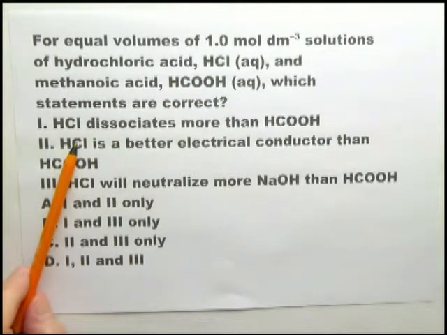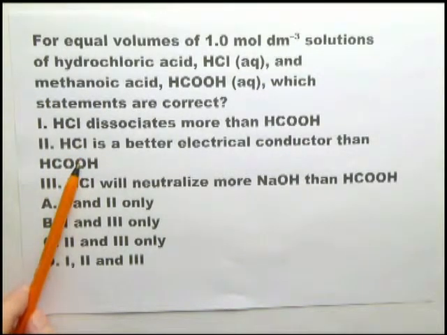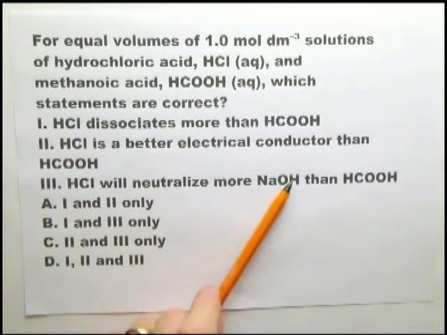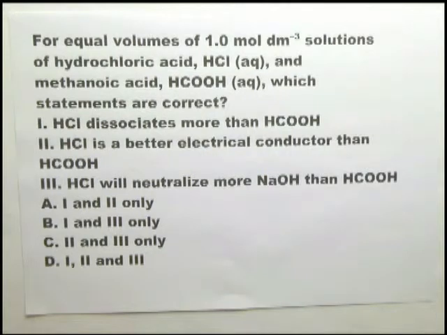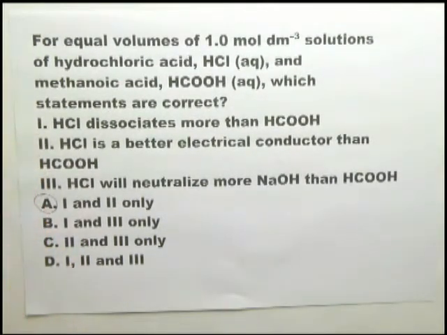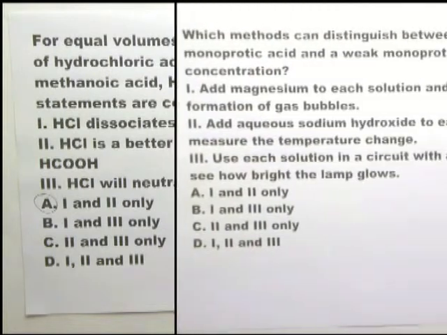HCl is a strong acid. HCl is completely dissociated in water, whereas the methanoic acid is not. It's only partially dissociated, so HCl is a better electrical conductor. HCl will neutralize more sodium hydroxide? No, that's not true. They will neutralize the same amount. So 3 is wrong. A is the answer. And 1 and 2 are the only 2 that are correct.